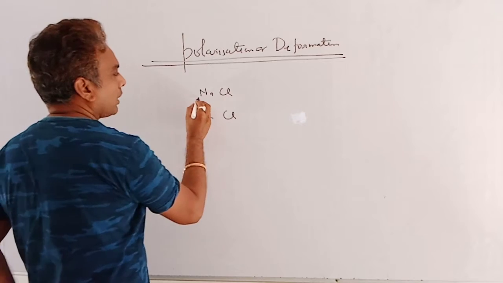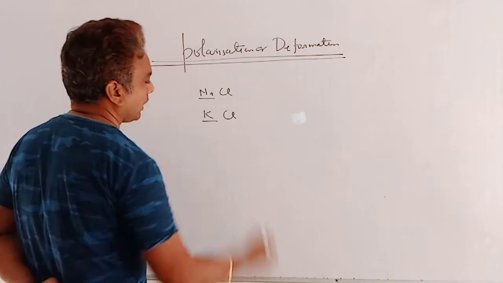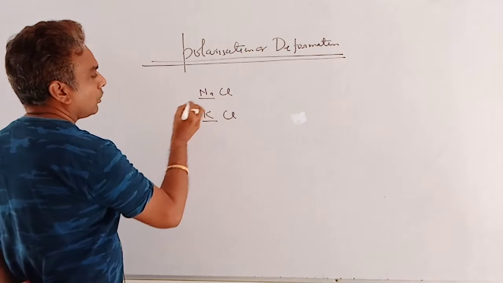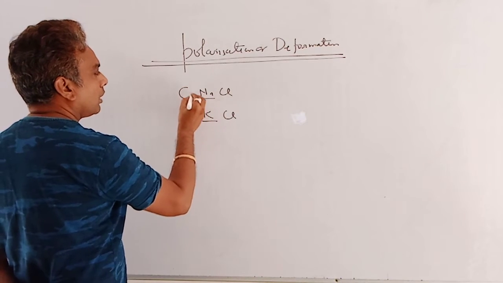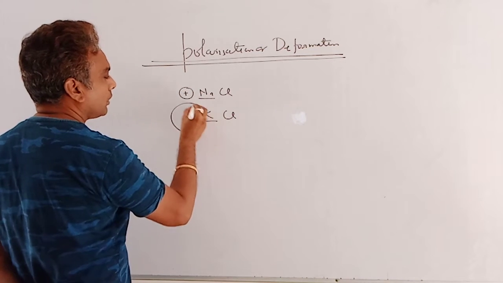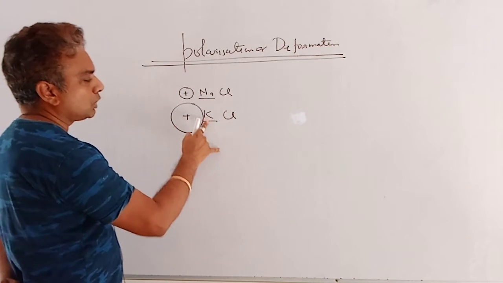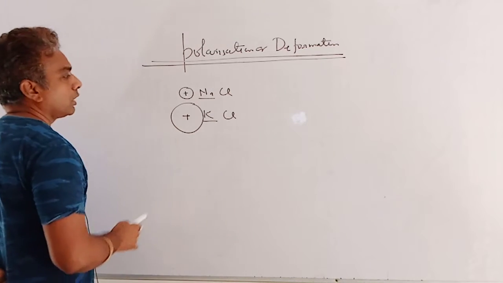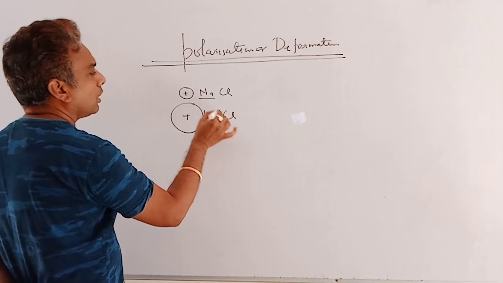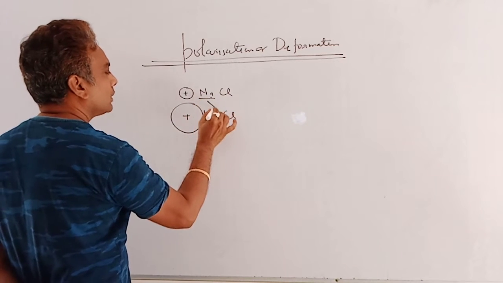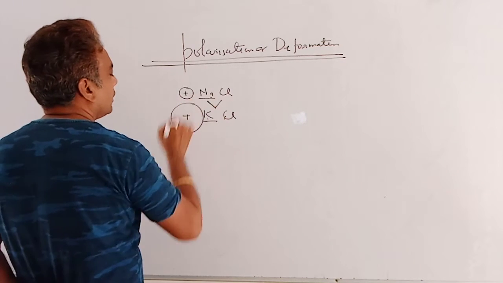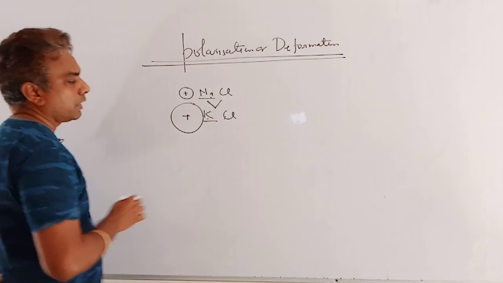Here the cation parts are Na and K. So if the size of Na is assumed as this one, then the size of potassium will be bigger, since potassium is positioned lower in the periodic table compared to sodium. So the deformation of chlorine in NaCl is greater than the deformation of chlorine in KCl, since the size of the cation is smaller. Clear?